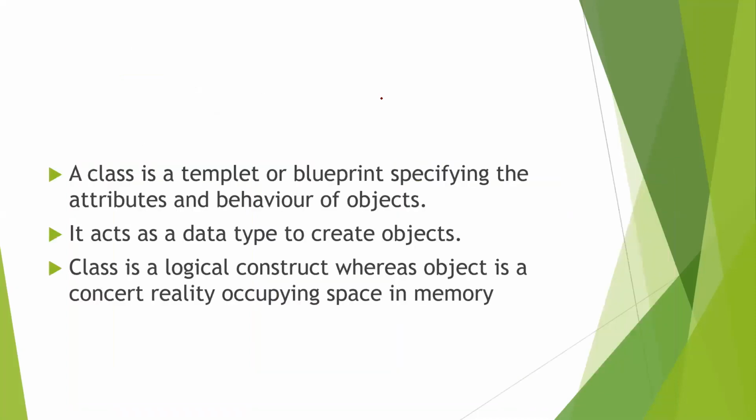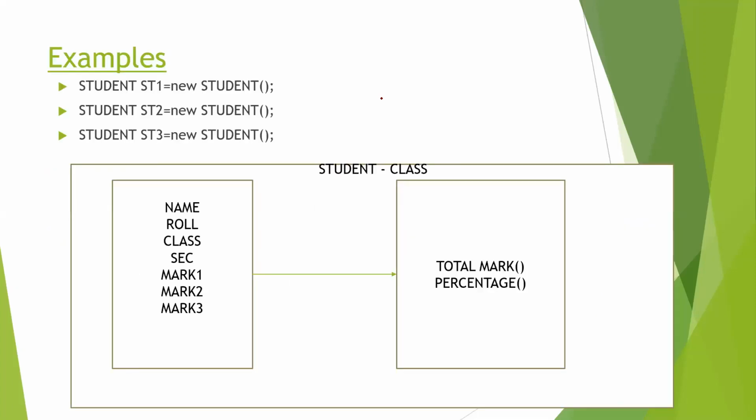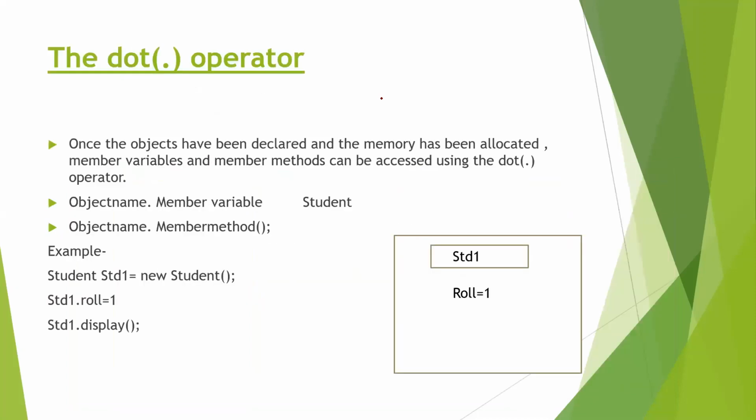Now, a class is a template or blueprint. It specifies the attributes and behavior of the object, and it works as a data type also, a user defined data type. It was already explained in the class. So a class is a logical construct, whereas the object is the reality, occupying space in the memory. Defining the class means we are just defining the structure, but in reality, it happens when the object is created in the memory by the new operator.